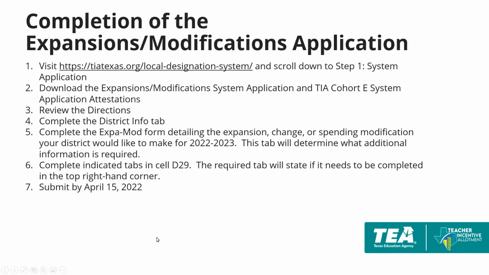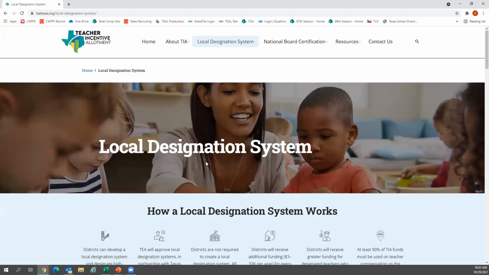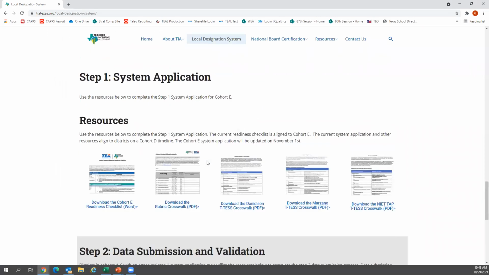There are 7 steps in completing the expansions modifications application. The first step is to go to our website. On our website, if you go to the local designation tab and you scroll down to step 1 system application, the expansions modification system application will be populated in the resources section. Districts will need to download the expansions modification system application as well as the TIA Cohort E system application attestations.